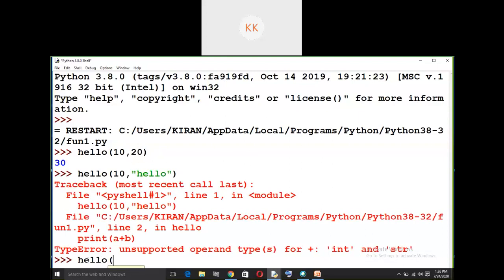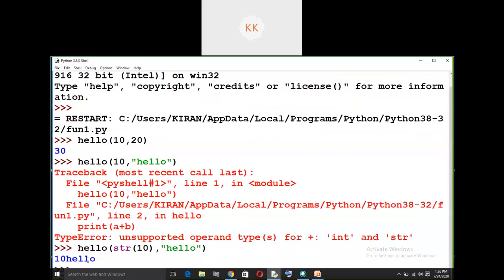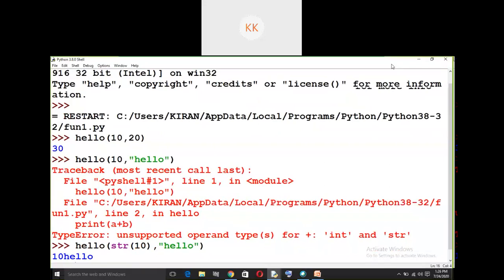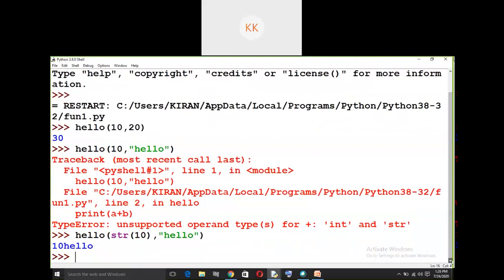So if I write str of 10, let us say, comma, hello. Okay, some random example I have taken. So that gets concatenated. So I did not change the code actually. I have changed the way the input is given, so that all the parameters are of the same type.